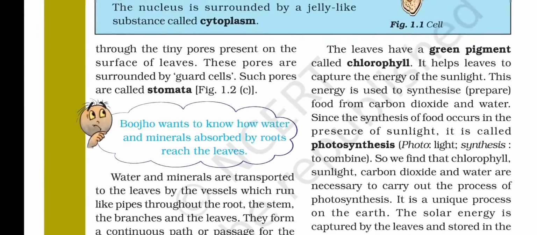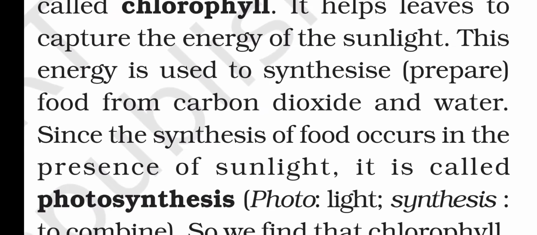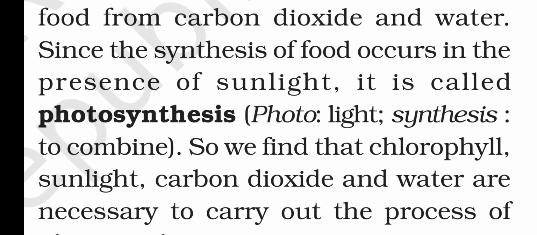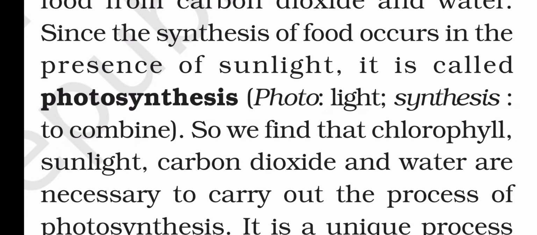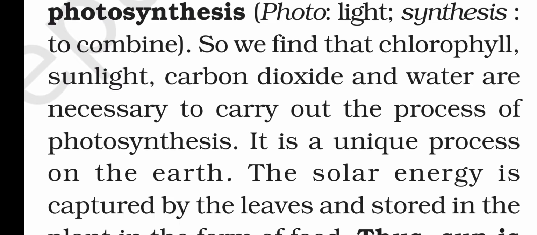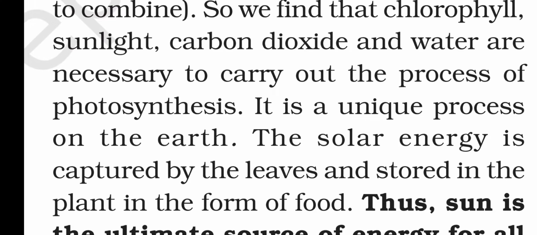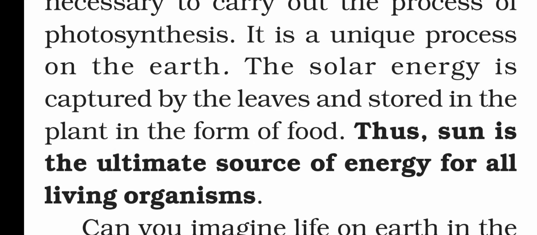The leaves have a green pigment called chlorophyll. It helps leaves to capture the energy of the sunlight. This energy is used to synthesize food from carbon dioxide and water. Since the synthesis of food occurs in the presence of sunlight, it is called photosynthesis. Photo is light, synthesis is to combine. So, we find that chlorophyll, sunlight, carbon dioxide, and water are necessary to carry out the process of photosynthesis.